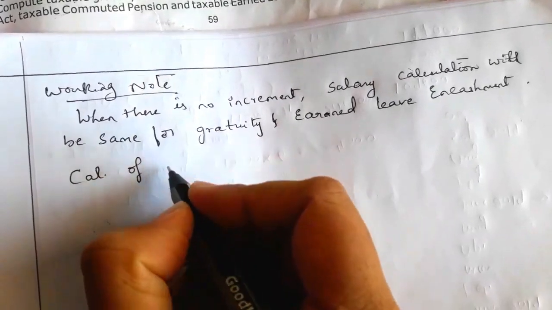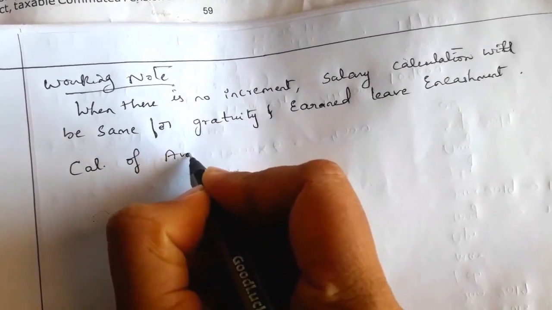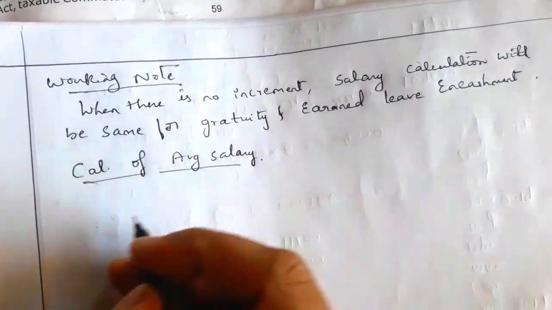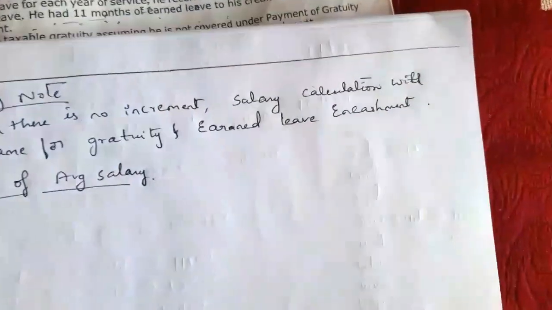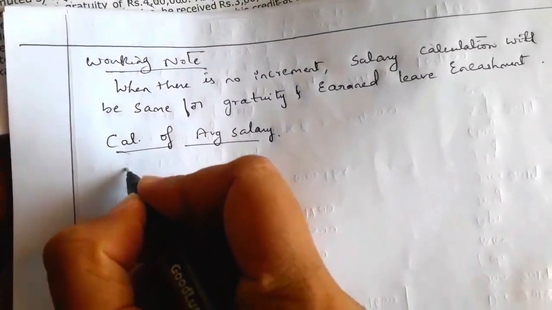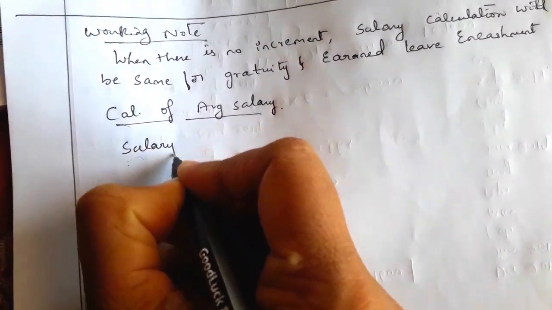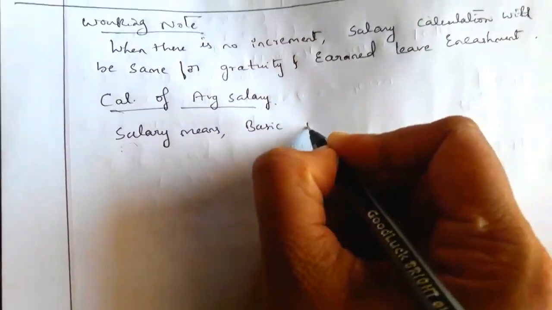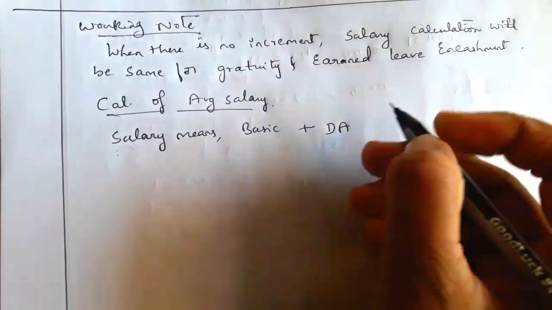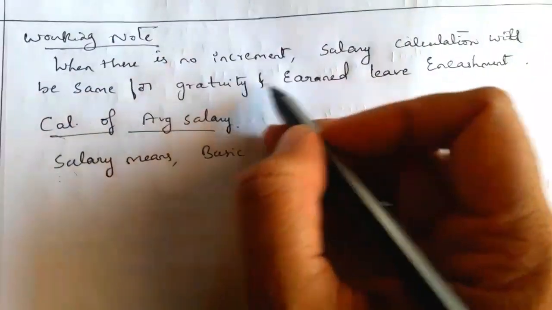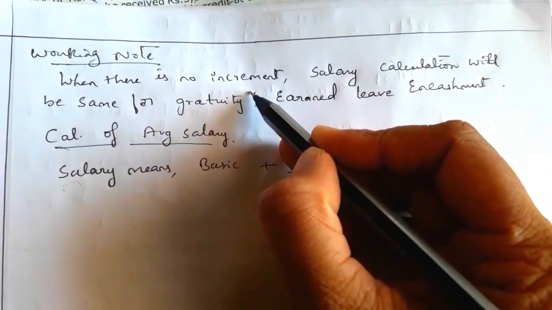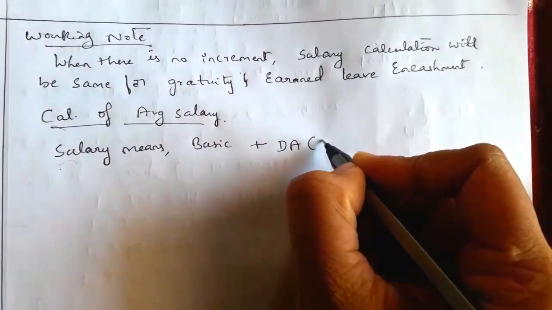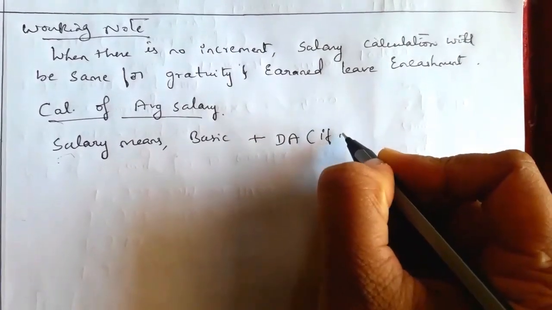calculation of average salary. So how to compute average salary? So for average salary, salary means what? Basic plus DA. For both the cases, gratuity not covered under Payment of Gratuity Act and encashment of leave, salary means basic plus DA if it is considered for retirement benefit.